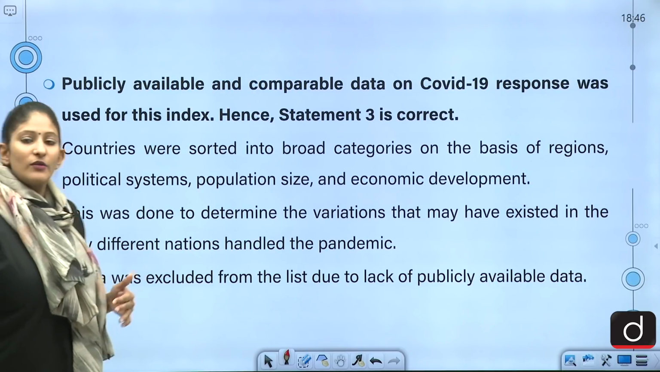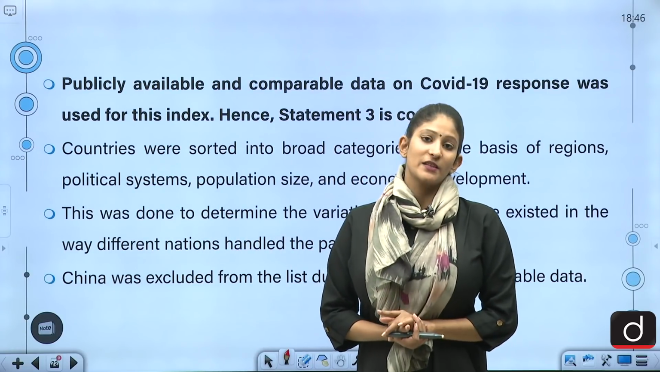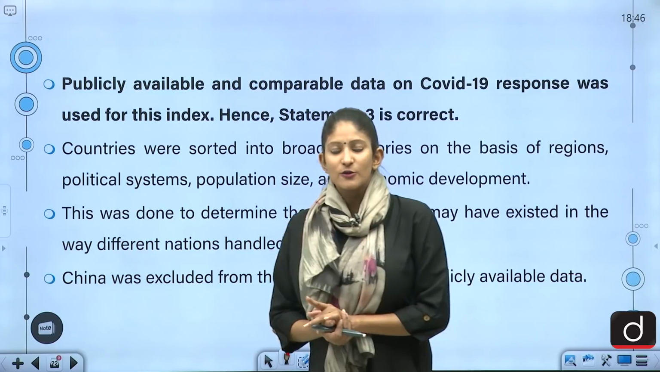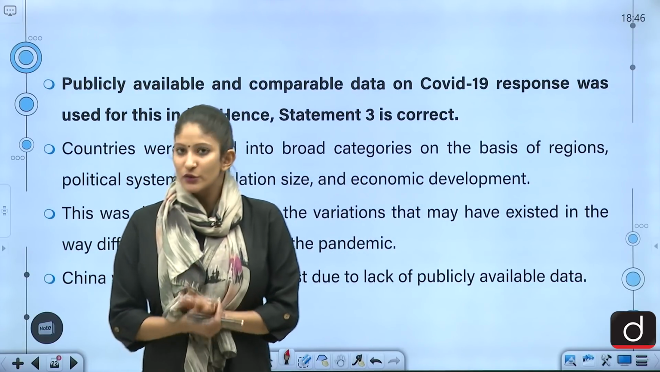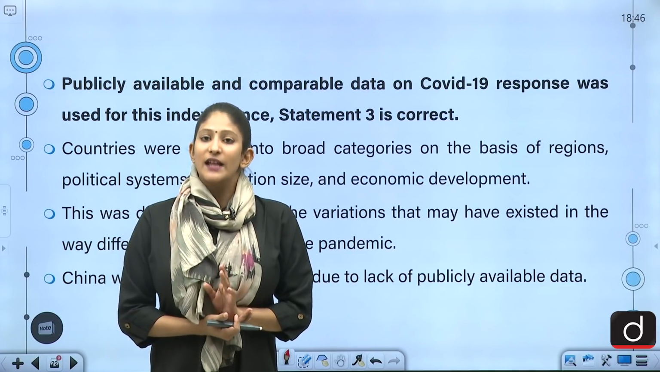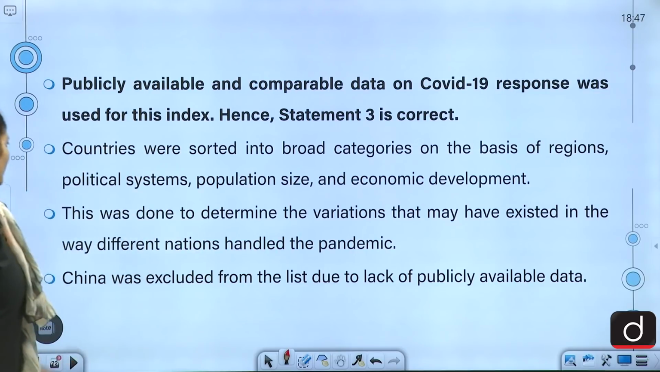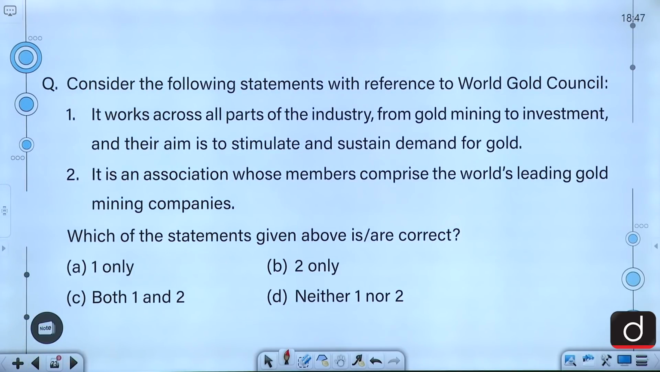So, if we talk about the public availability of data, if we talk about China specifically, China is said to have concealed the actual number of infections and hence the actual number of deaths. So, that is why China has been kept out of the ambit. Alright, moving on. Let's look at the next question.